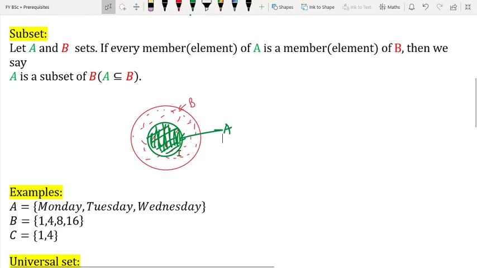Okay, so you can easily see that A is inside B, right? So therefore we say that A is a subset of what? B, right? So this is the meaning of subset.